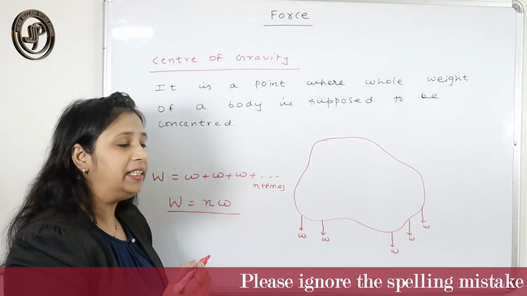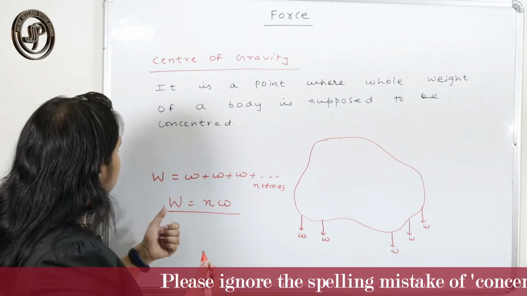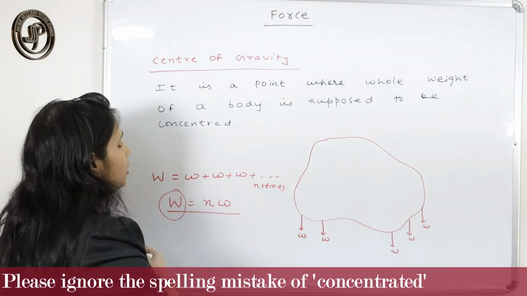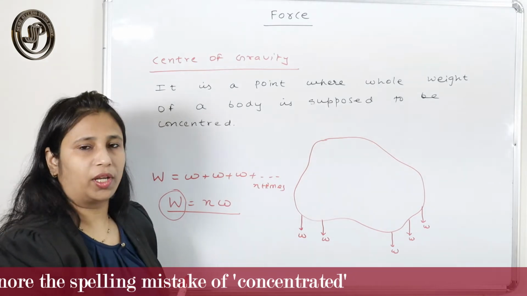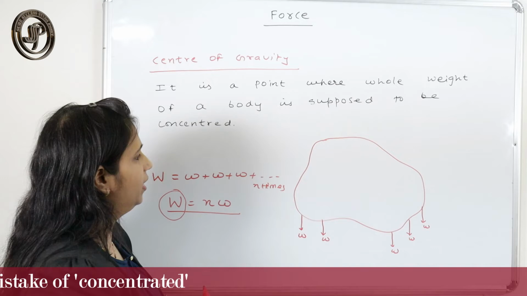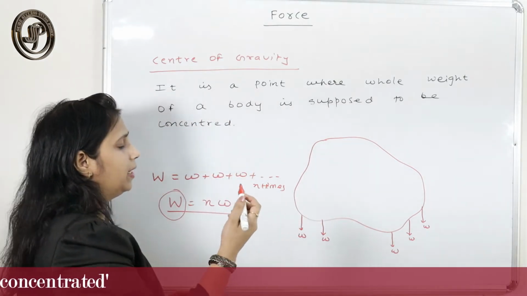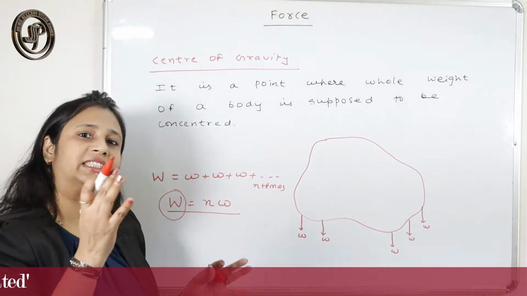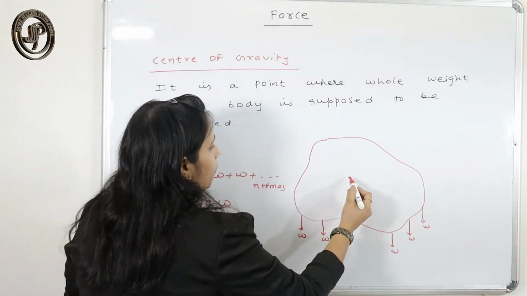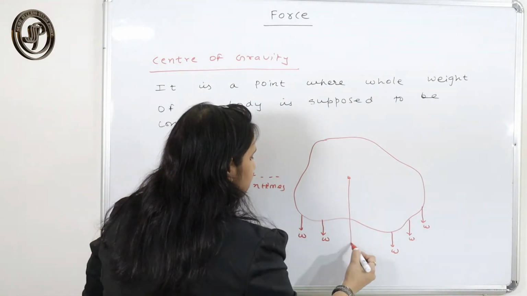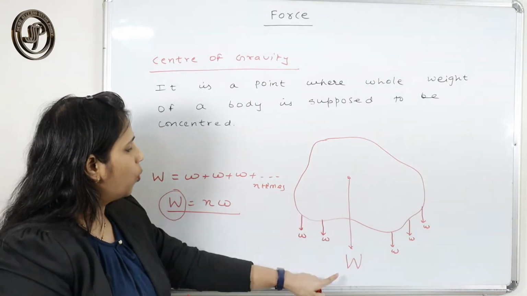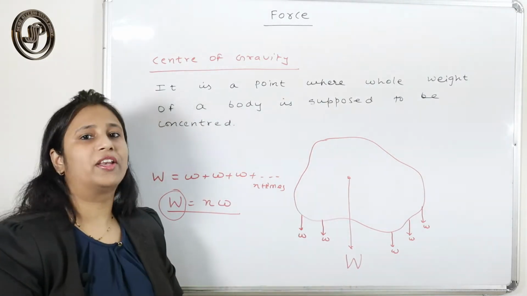So, center of gravity is that point where this resultant weight lies, where this resultant weight acts. That point would be somewhere inside the body, and suppose at this point the total weight of the body acts.